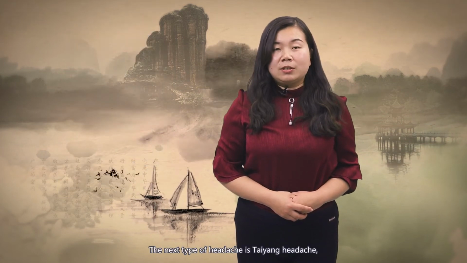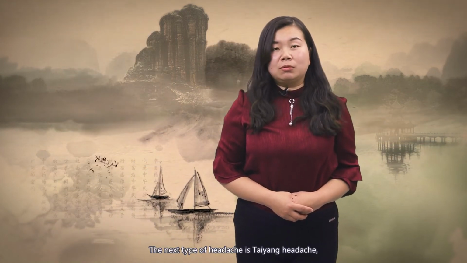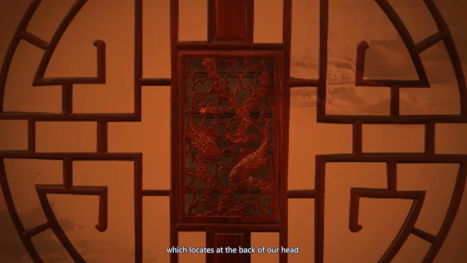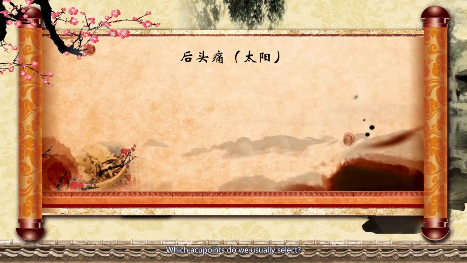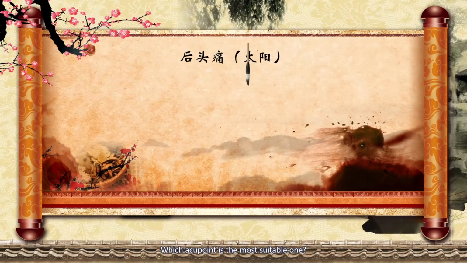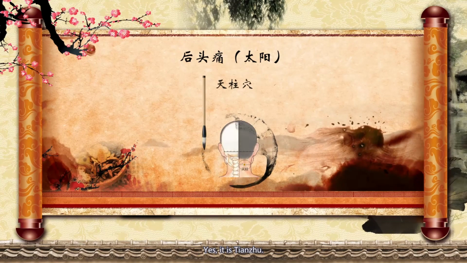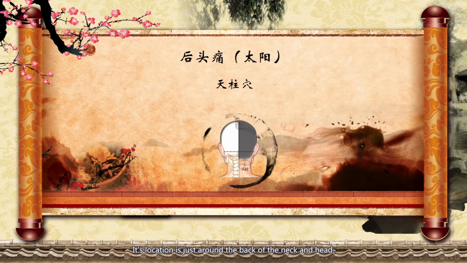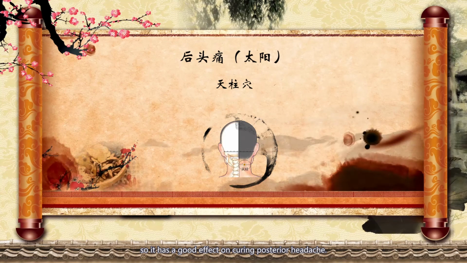The next type of headache is Taiyang headache, which locates at the back of our head. Which acupoints do we usually select? A local acupoint is our first choice. Which acupoint is the most suitable one? Yes, it is Tianzhu. Its location is just around the back of the neck and the head, so it has a good effect on curing posterior headache.